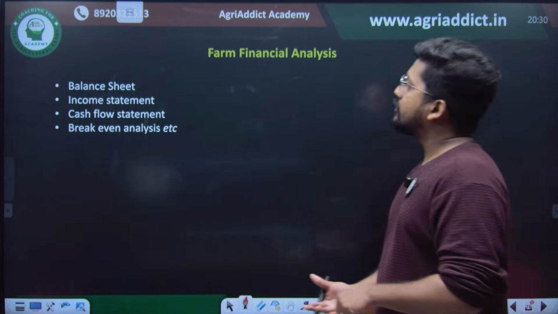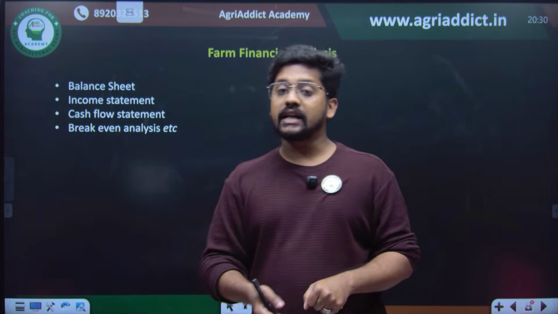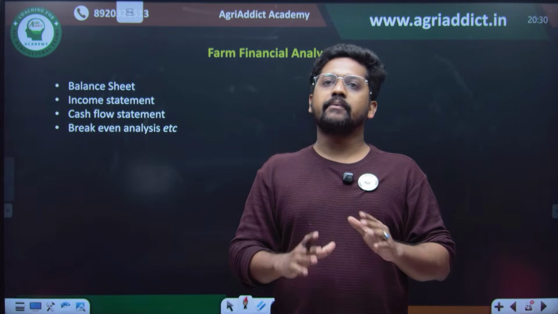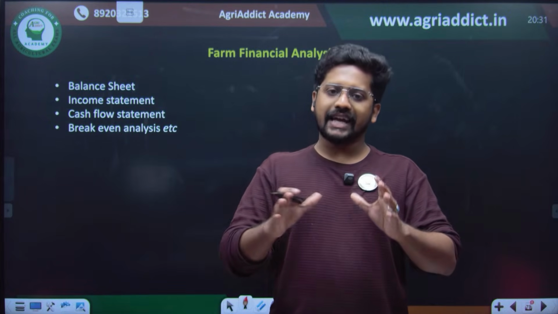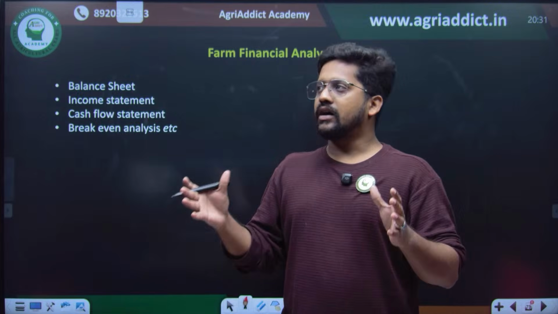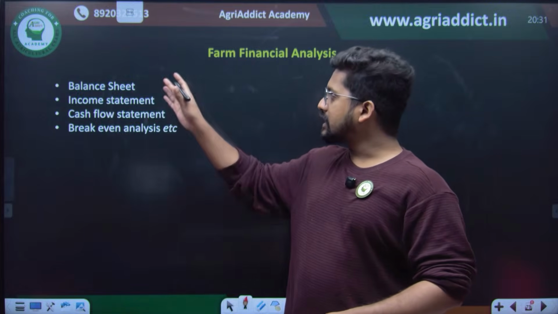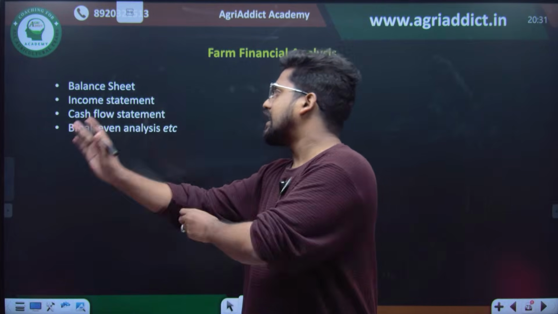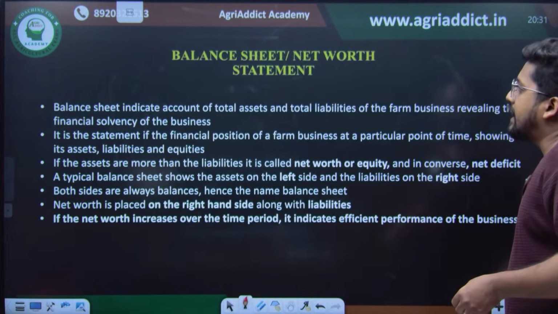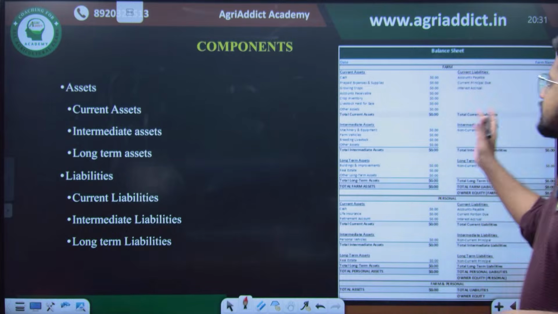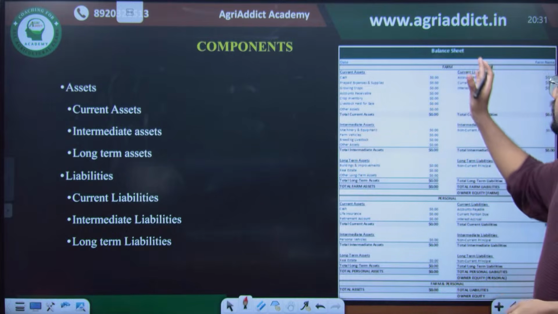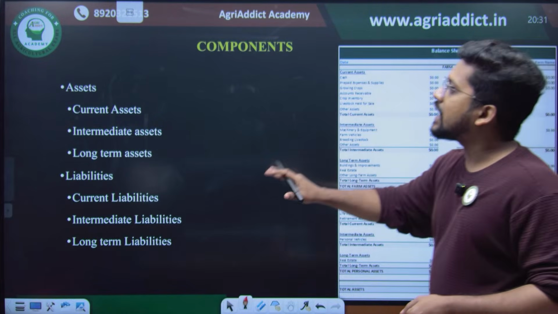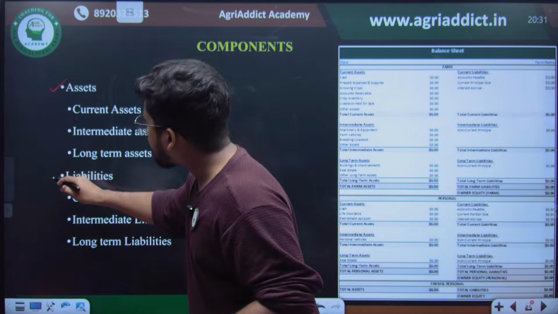Then when it comes to farm financial analysis, it is connected with the farmer's level. When a farmer is planning his crop, and how his area should be allocated to different enterprises, he will be using different things such as the balance sheet, income statement, cash flow statement, and break-even analysis. This is an example of a balance sheet. A balance sheet, as the name suggests, will be in balance. The major components are first assets and second liabilities.